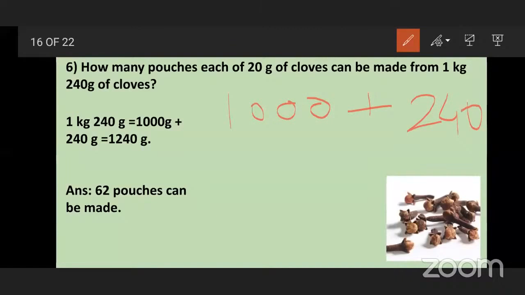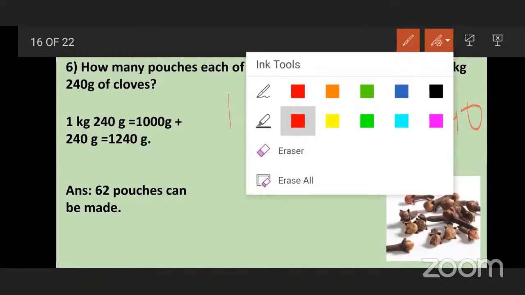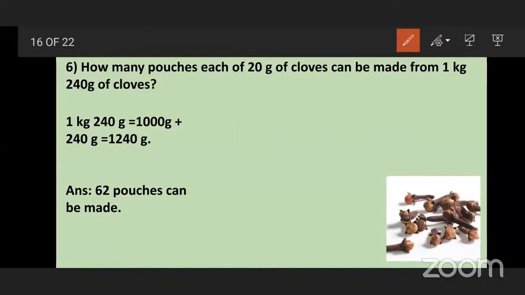So 1000 plus 240 how many? 1240 grams. Very good. That we have to divide by 20, because we have to put 20 grams of cloves in each pouch. So that's why we have to divide by 20.